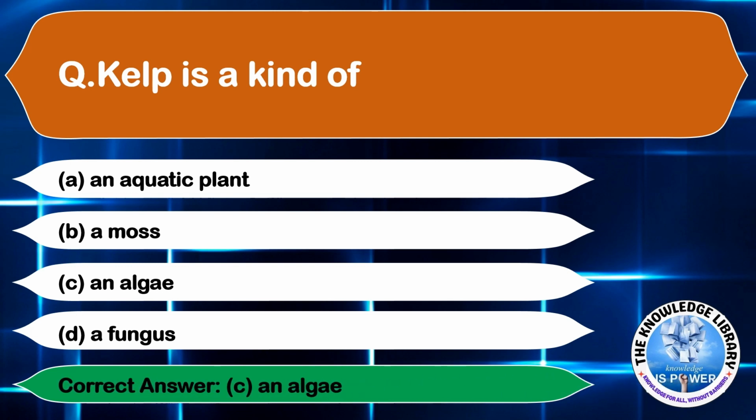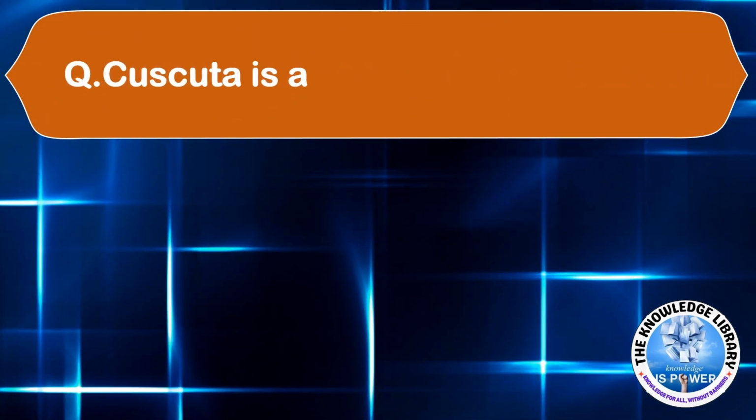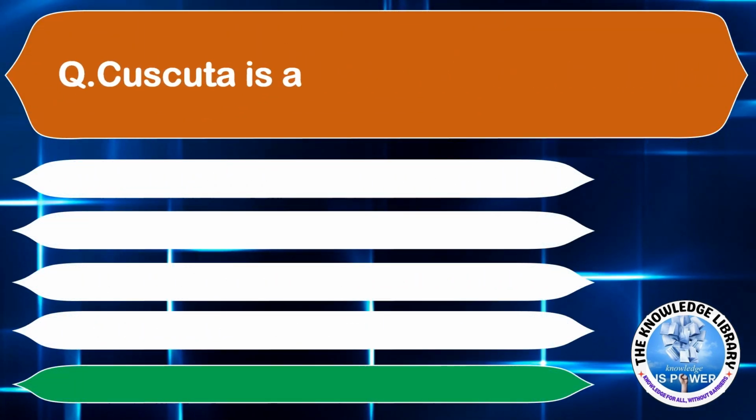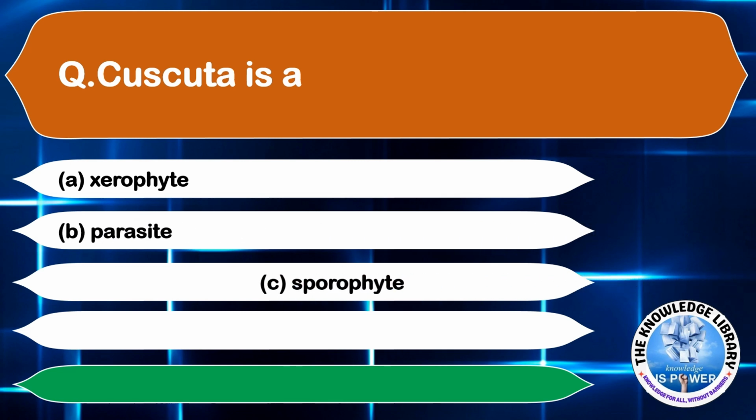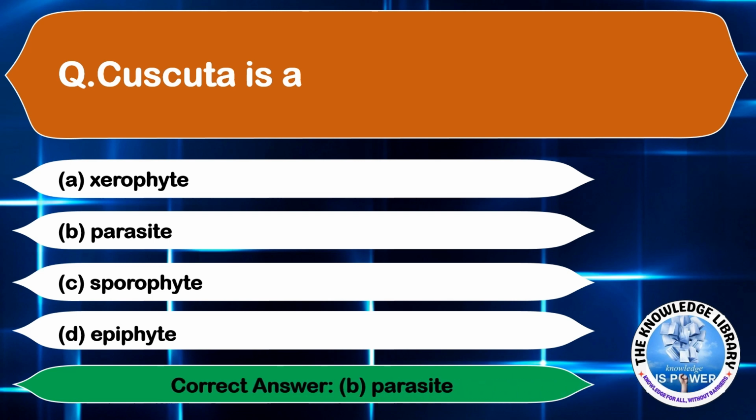Moving on to the next question. Cuscuta is a. Option A, xerophyte. Option B, parasite. Option C, sporophyte. And option D, epiphyte. The correct answer is option B, parasite.